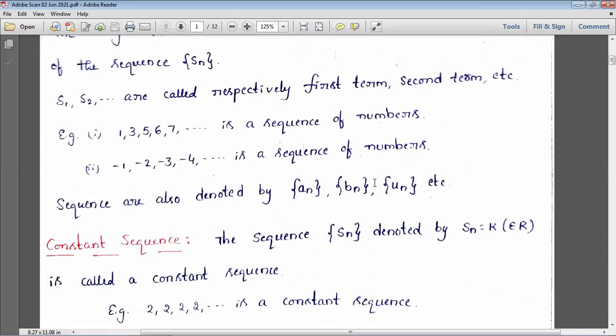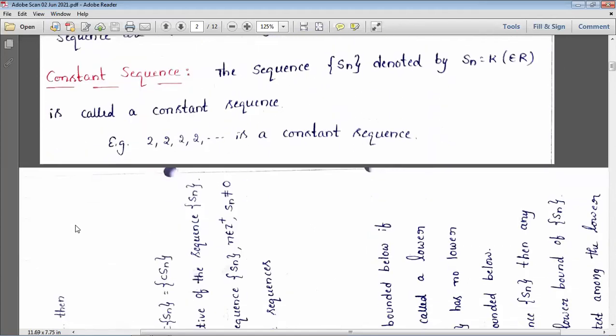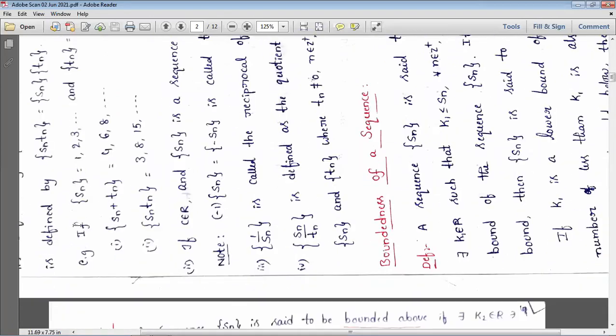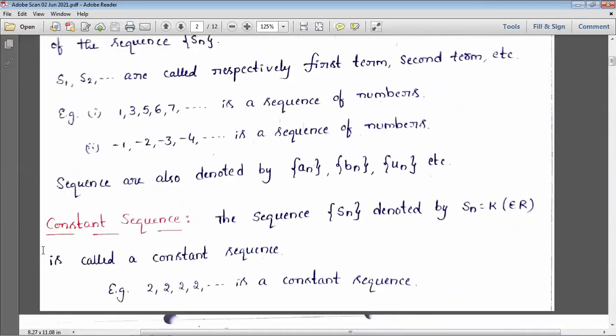Next one. Next, operations on sequences.